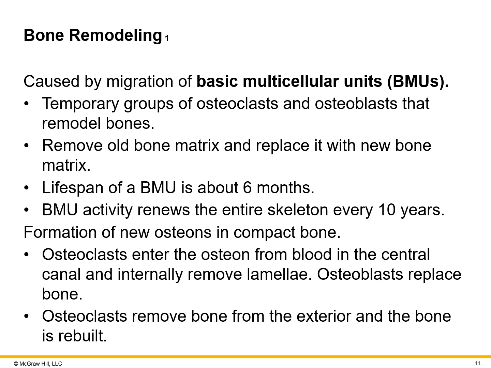Now, this is caused by what's called the migration of basic multicellular units, BMUs. This is temporary groups of osteoclasts and osteoblasts that remodel bones. So they remove old bone matrix and replace it with the new. The lifespan is about 6 months for each unit, and it renews the entire skeleton every 10 years. So just to put that in perspective of how active it is.